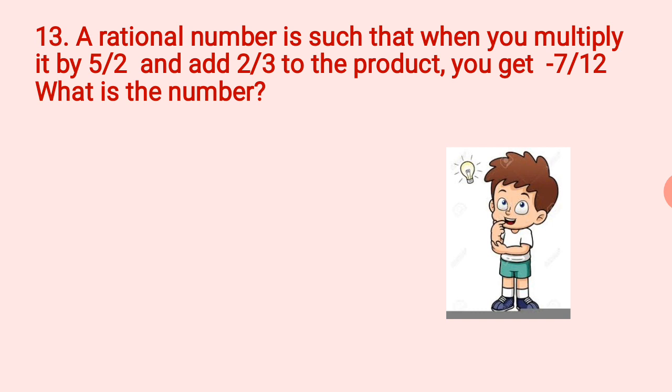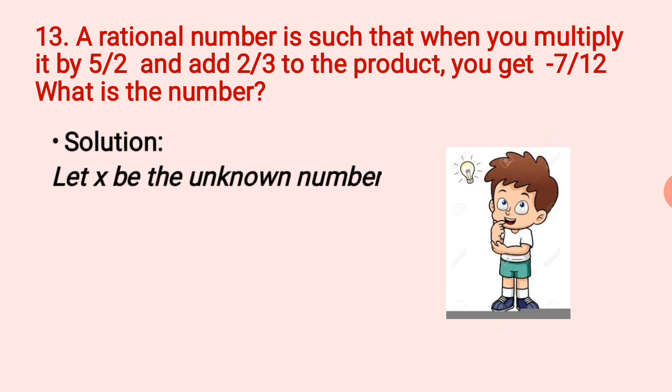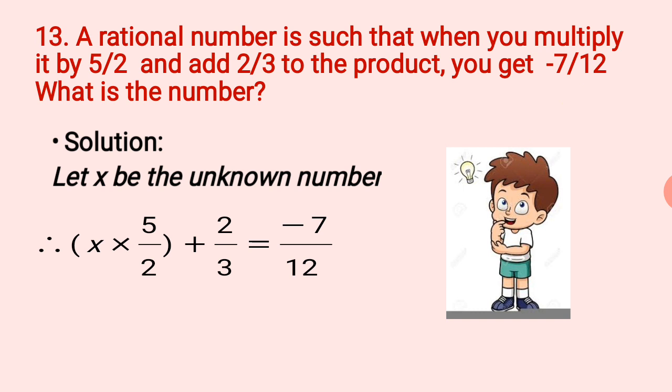Initially, we are going to consider the number to be x. So our solution tells you let x be the unknown number. With this, we have this mathematical statement. The question is rational number is such that when you multiply it by 5 by 2. So this rational number x is now multiplied by 5 by 2 and written in the bracket.